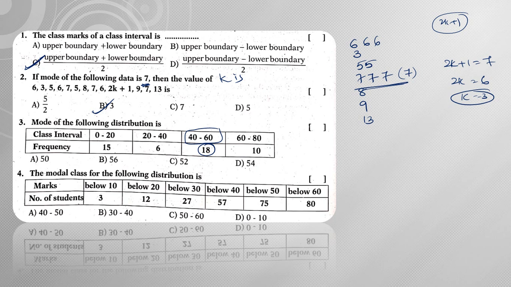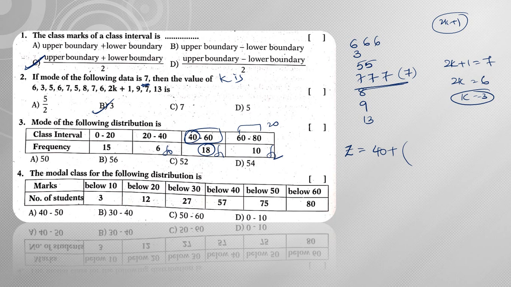Now let us see how to find it. Already we know the formula. What is lower boundary of this? It is 40. So mode is generally represented with the letter Z. So Z is equal to 40 plus F1 minus F0, so this is F1 and this is F0 and this is F2 and this gap. So 60 to 80 means height is 20.